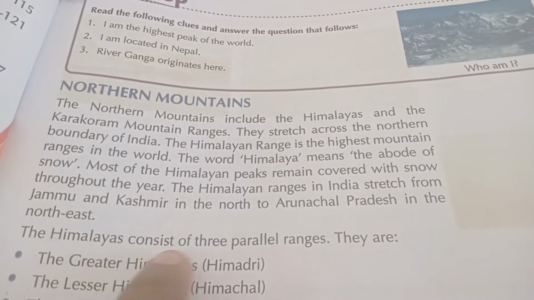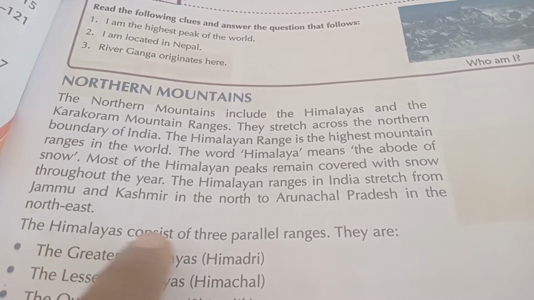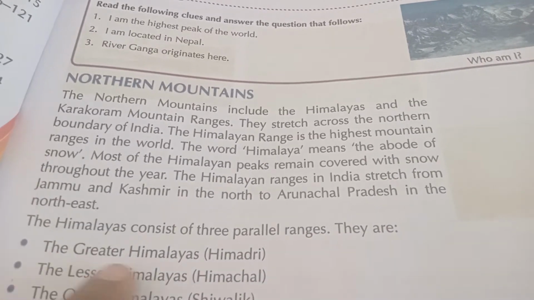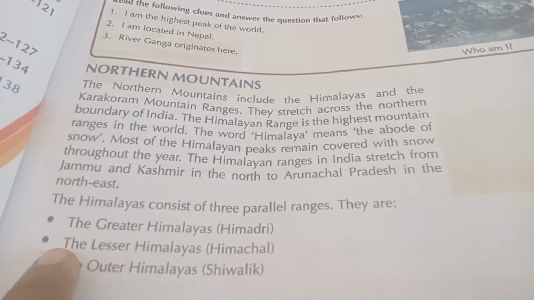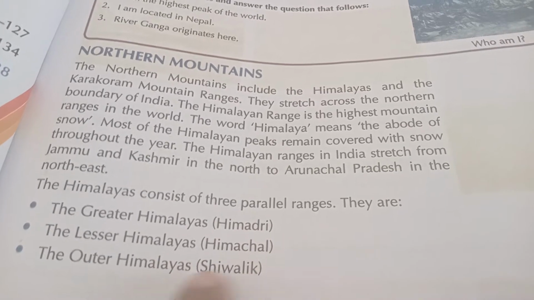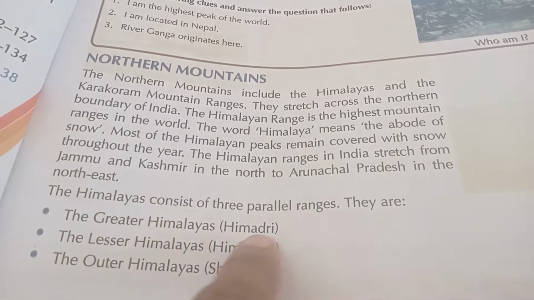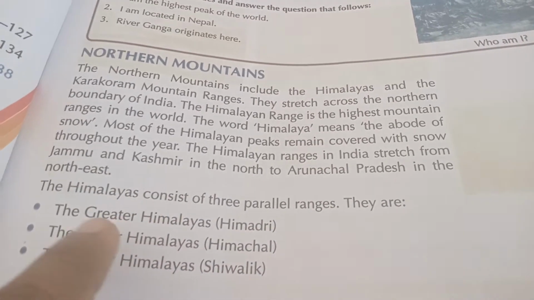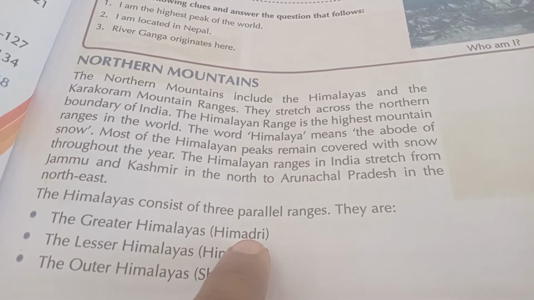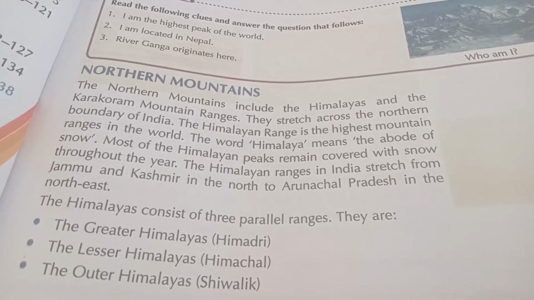The Himalayas consist of 3 parallel ranges. What are they? They are the Greater Himalayas, Himadri; the Lesser Himalayas, Himachal; the Outer Himalayas, Shivalik. These are all the 3 parallel ranges of the Himalayas. Greater Himalaya, Lesser Himalaya, Outer. This is Himadri, Himachal, then Shivalik. Let us see the next page.